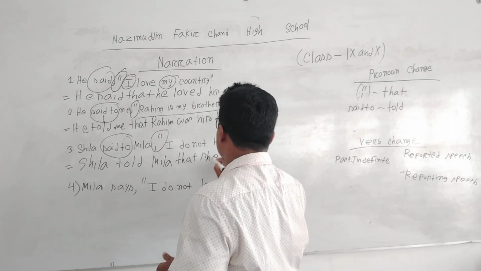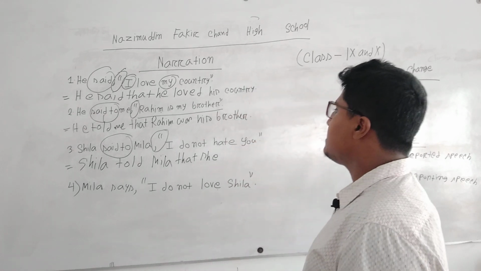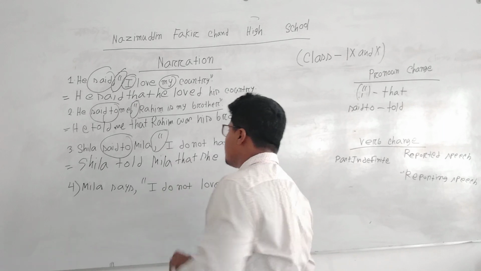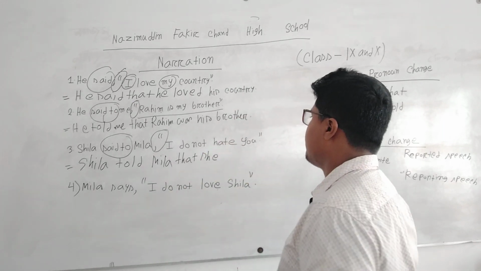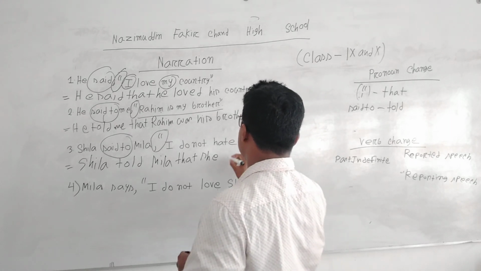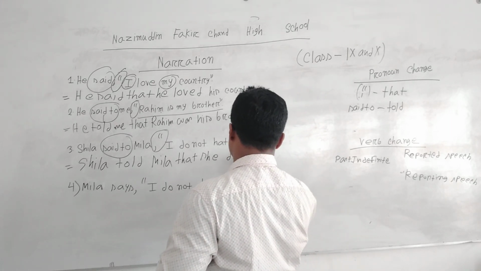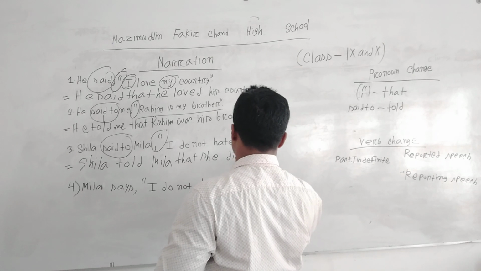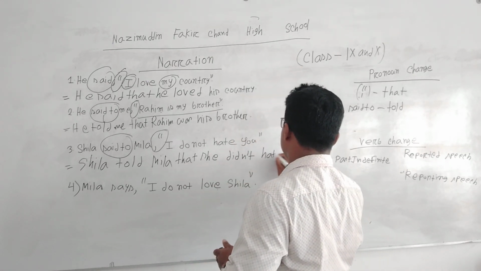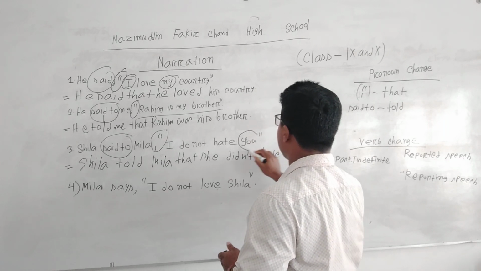That she, and the sentence is in past form. As we are watching, here is "said to," so it will also be past form. Sheila told Mila that she didn't hate.